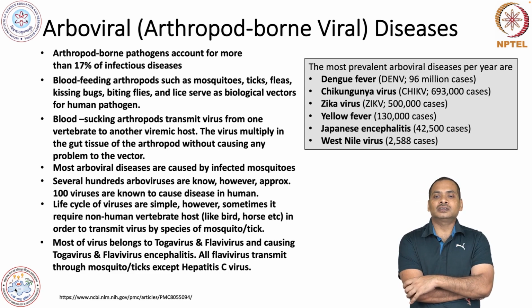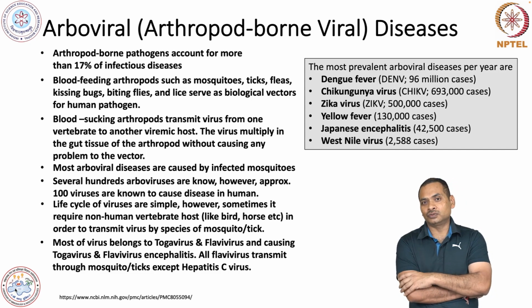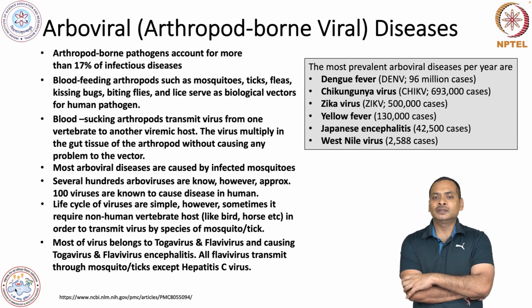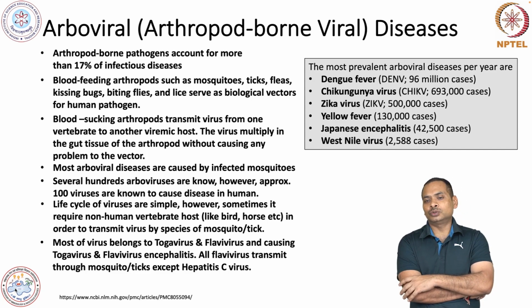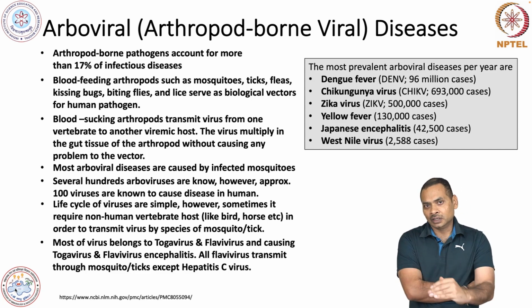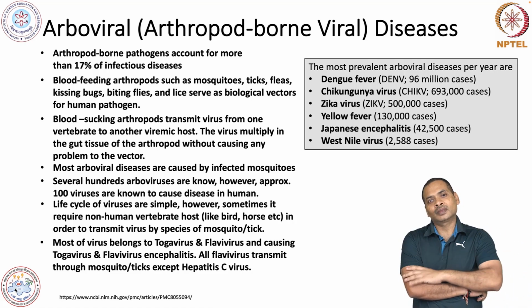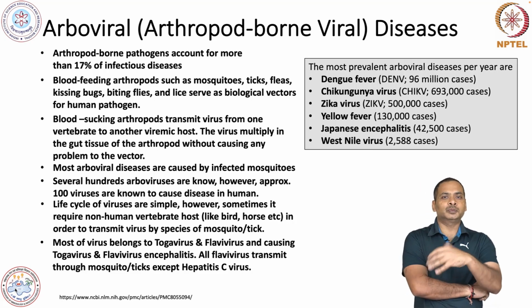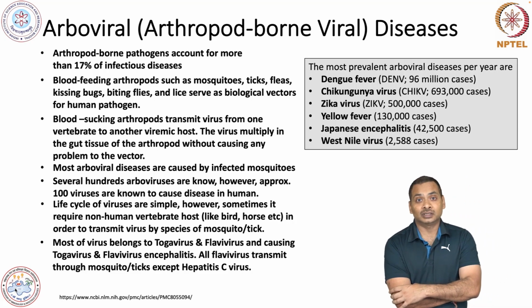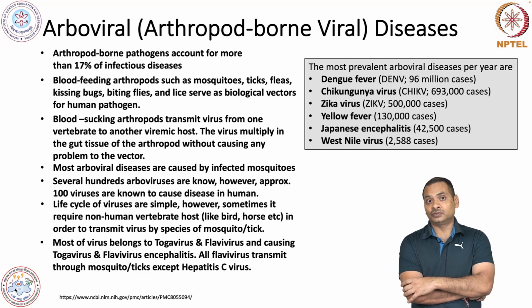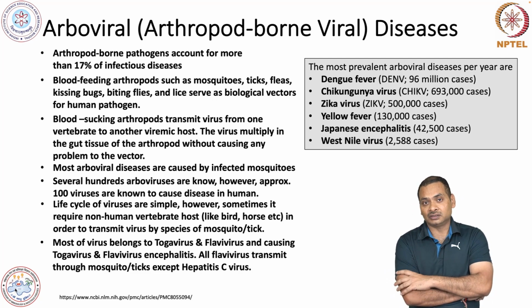Zika virus, about 5 lakh people get infected. Yellow fever, that is 1,30,000. Japanese encephalitis, about 42,500 cases. West Nile virus, 2,588, and it has been increasing for some time. This virus has also jumped from another species to the human, and now it is causing a reasonably good amount of disease or fatality.